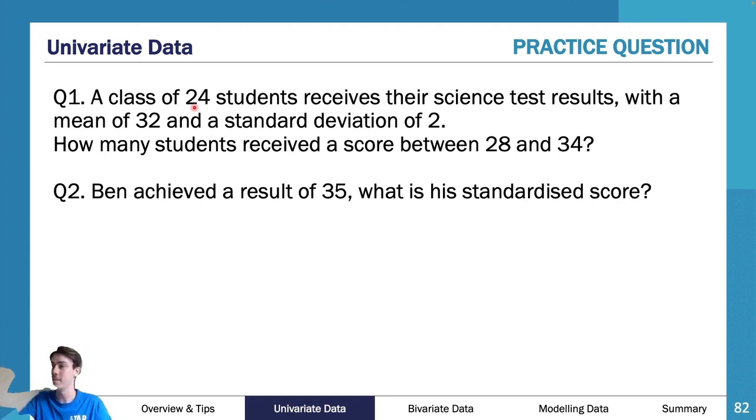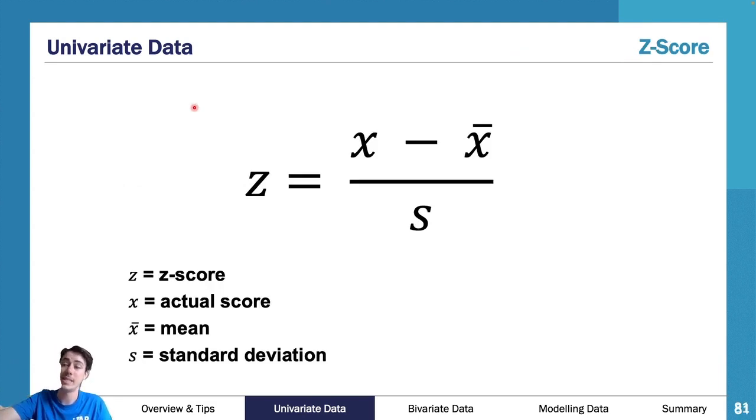But your Z-score is a little bit different. Ben achieved a result of 35. What is his standardized score? Well, a standardized score is essentially your Z-score. So you would put it in this formula here. So your actual score was 35. So my X would be 35. So I'd be putting X equals 35 in my calculator.